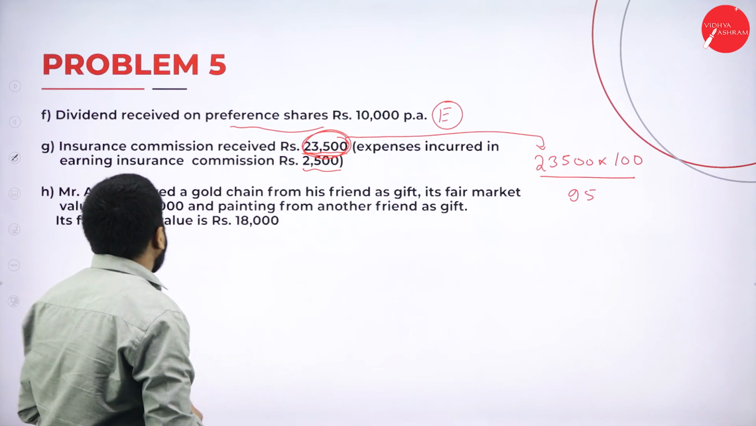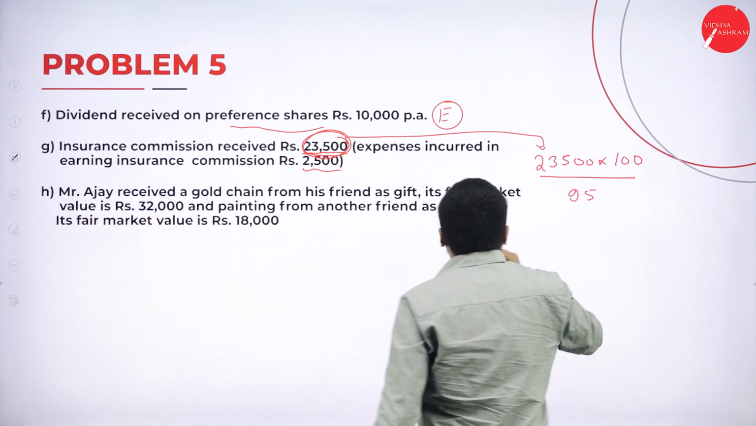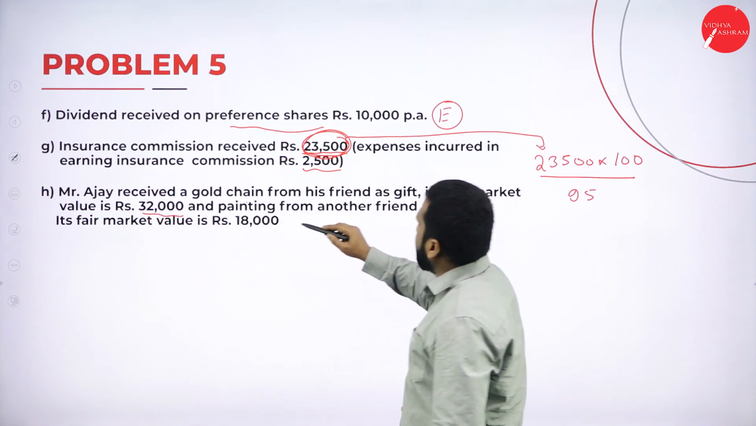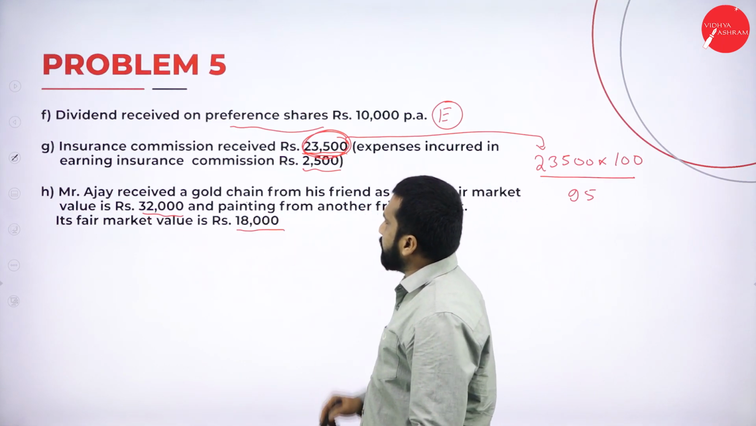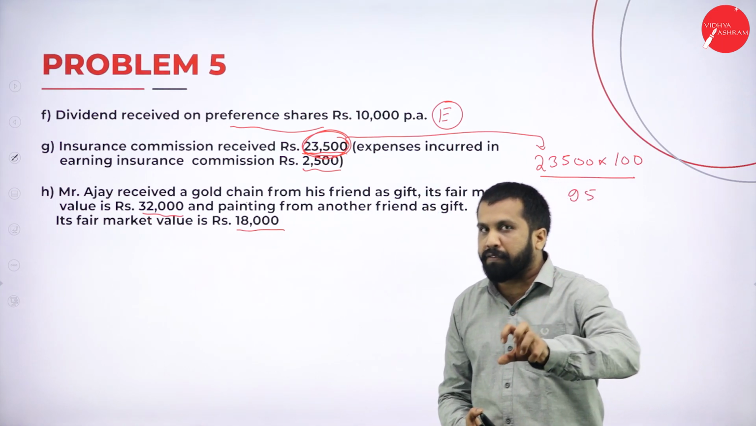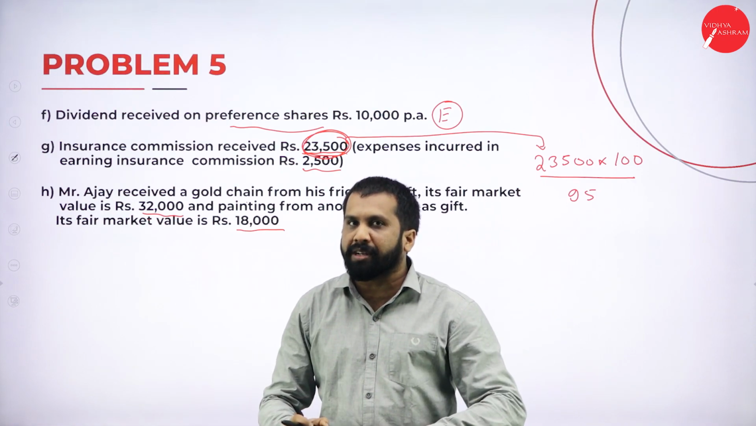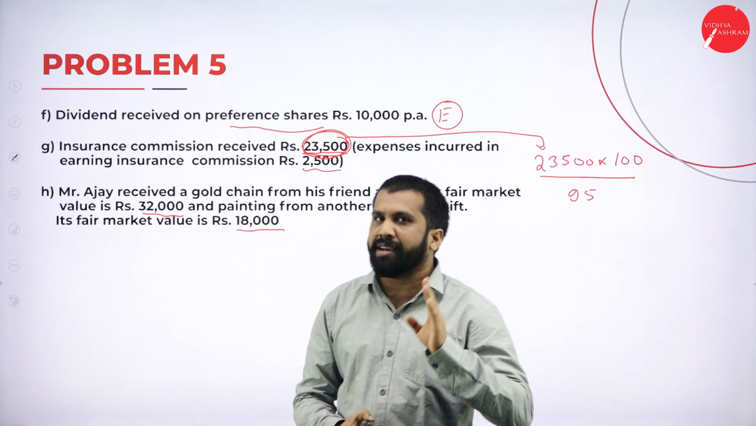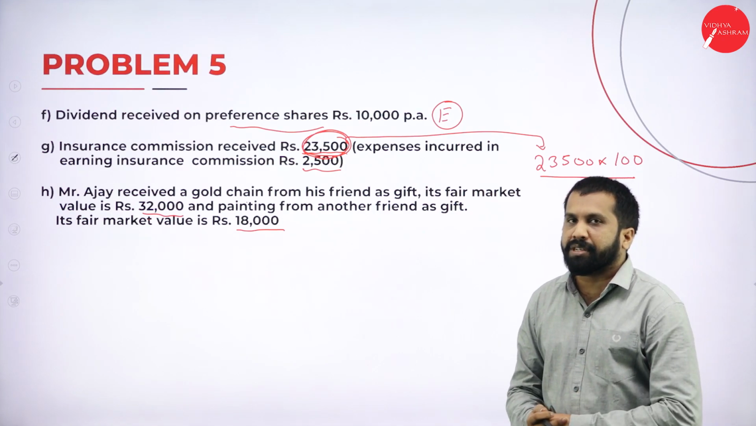Now, after this, Ajay received a gold chain from his friend. Its fair market value is 32,000, and a painting from another friend, 18,000. 32 plus 18, how much? 50,000. What is the limit of gift collecting from your friend? Up to 50,000, no tax. Hope you are clear. Up to 50,000, you are not supposed to pay tax. So, as per this, there is no tax we are supposed to calculate.